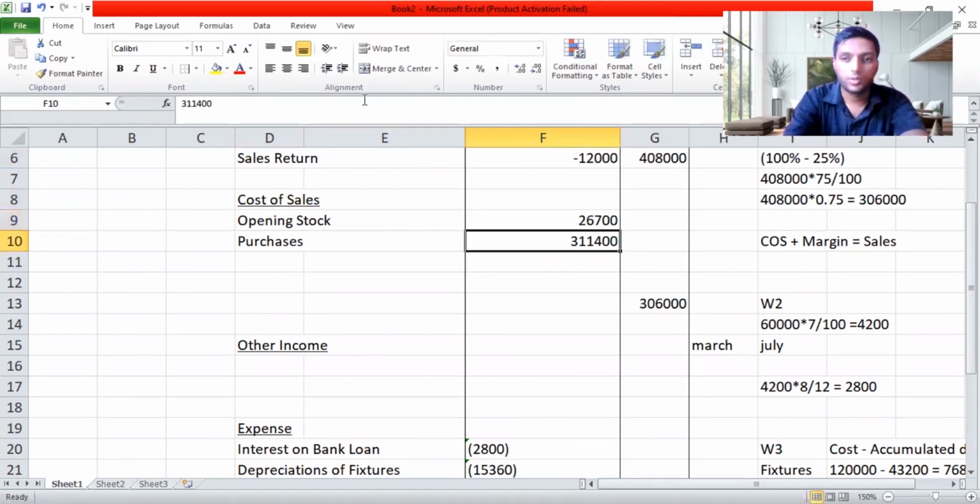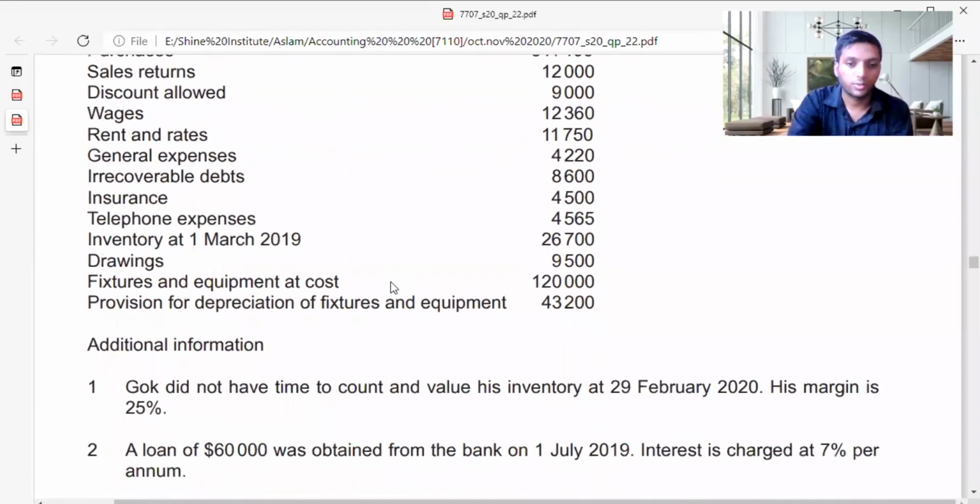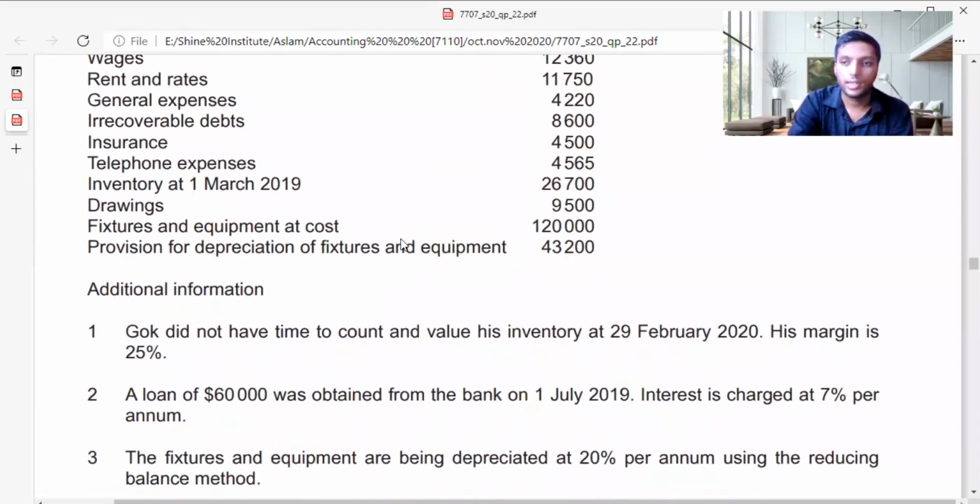Then I'm moving on to the next adjustment. Drawings I will not take. Fixtures and equipment cost I won't take. Provision for depreciation I won't take again. The reason I won't take fixtures and equipment is that it's not the balance sheet, guys. Provision also I won't take. We are not recording it under the balance sheet.